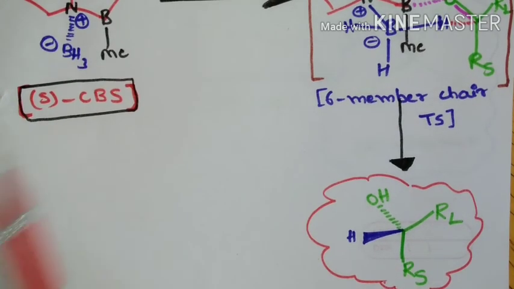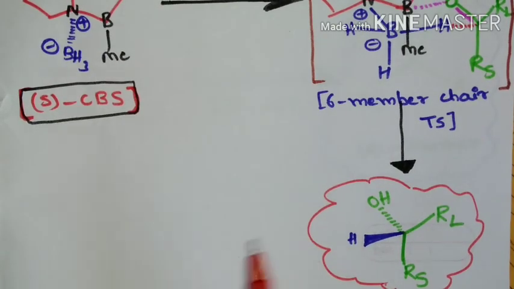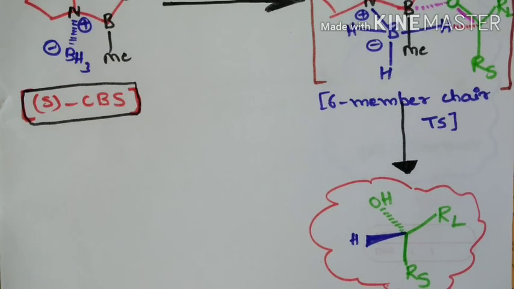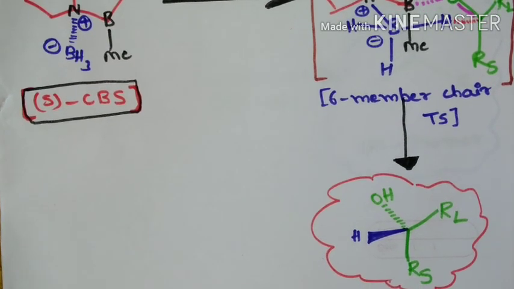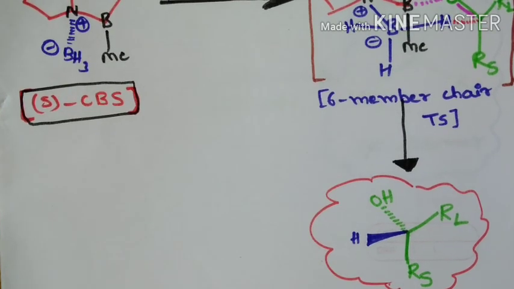Since this S-CBS catalyst is choosing one of the isomers, hence it is an enantioselective reduction. This is regarding CBS reduction. Thank you.